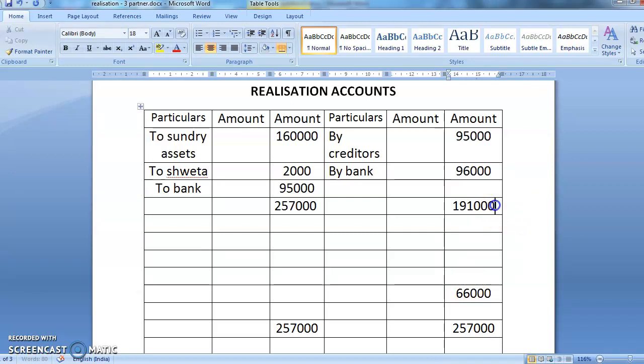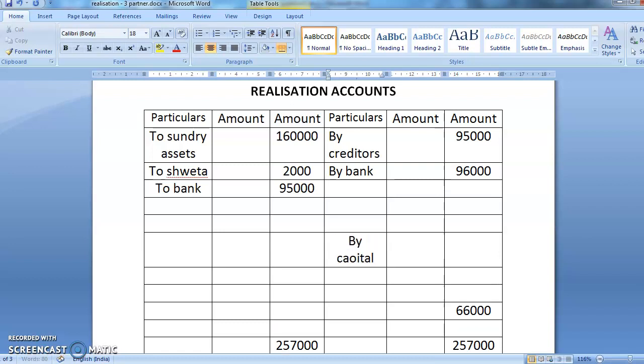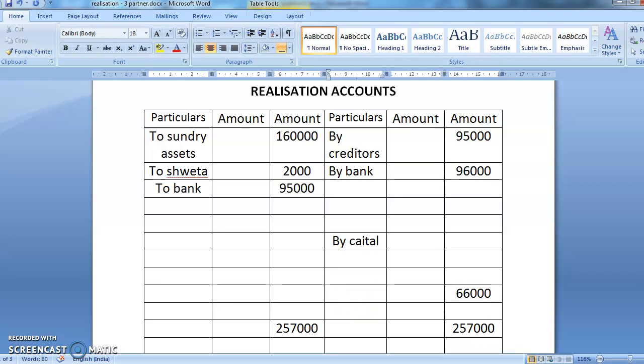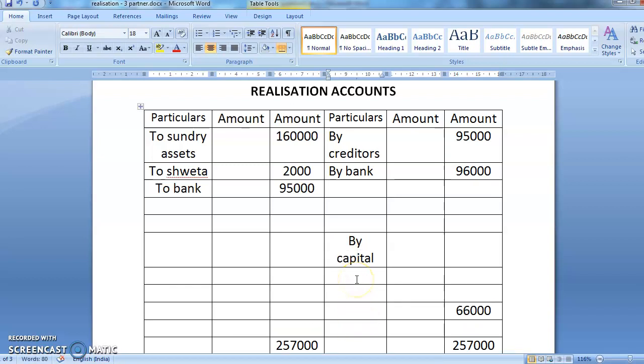Again, I'll rub this out because I've already told you this has to be written in pencil. Okay, now this loss will be divided among the three partners. What are you going to write here? By capital account. What are the names of the partners? The first partner is Shweta. The second partner is Nipur. And the third one is Sanika.